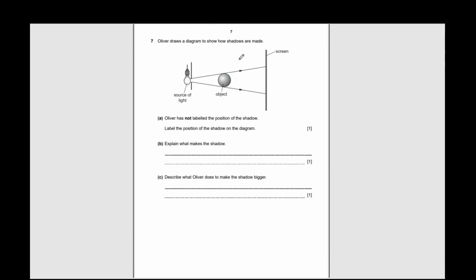Oliver draws a diagram to show how shadows are made. Oliver has not labeled the position of the shadow on the diagram. So label the position of the shadow. We can see this one is a source of light, and this is light flowing through, passing through it.